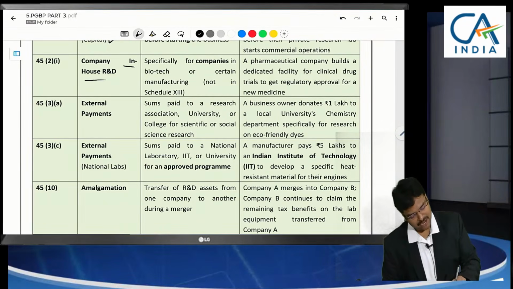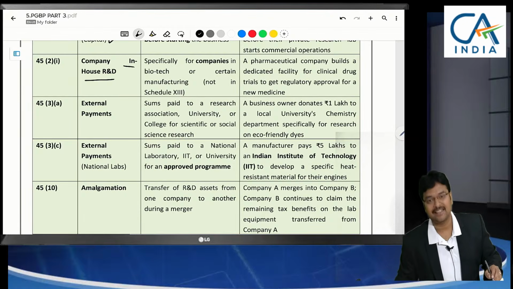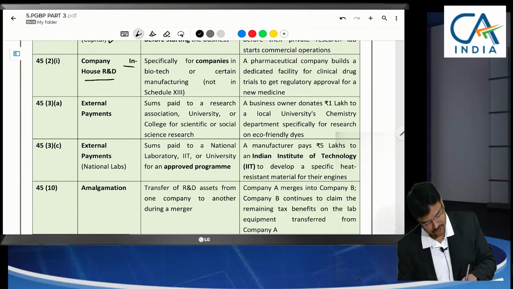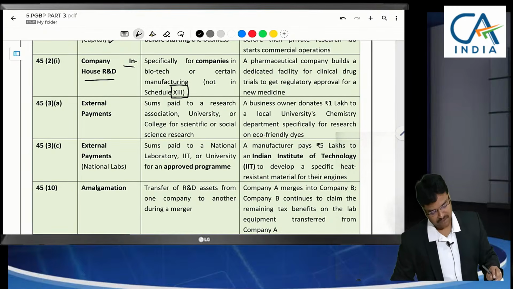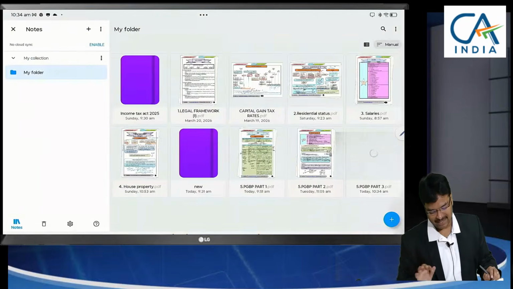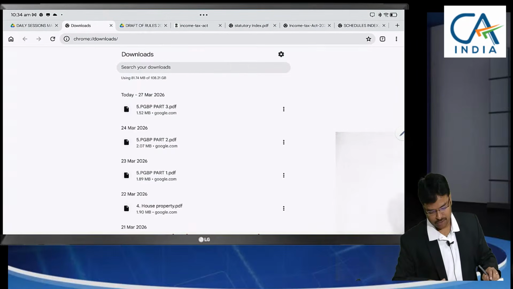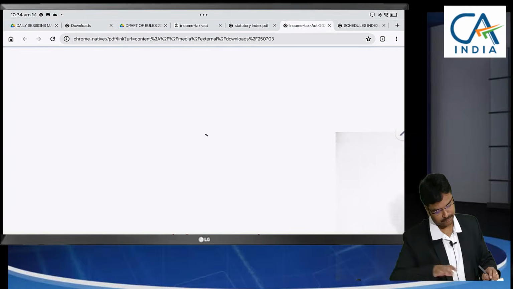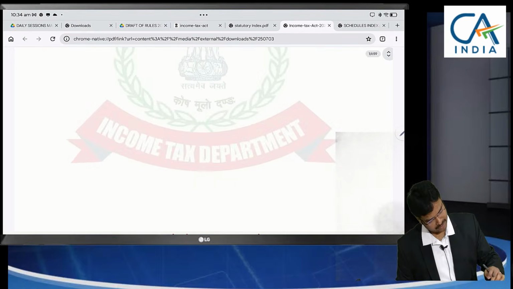So company in-house research, can they spend? Yes, but research on manufacturing the products which are given in schedule 13 cannot be claimed as deduction. So I will show you the list. Schedule 13.